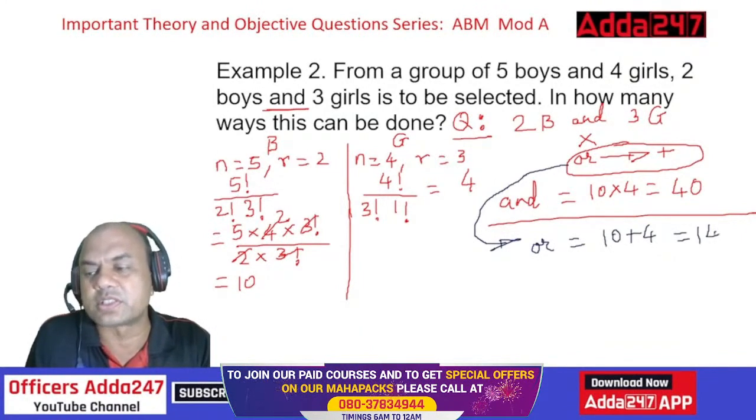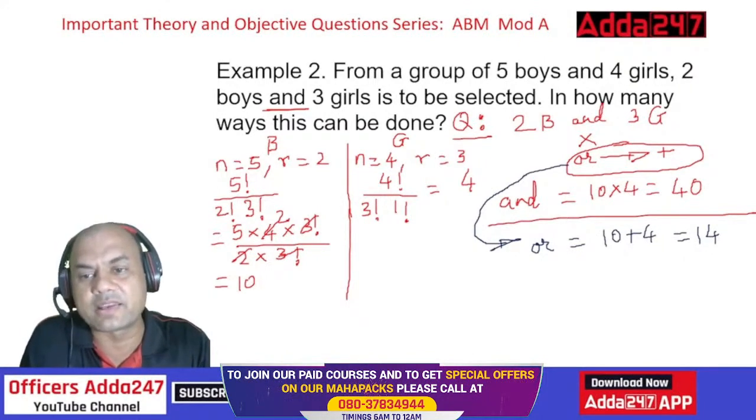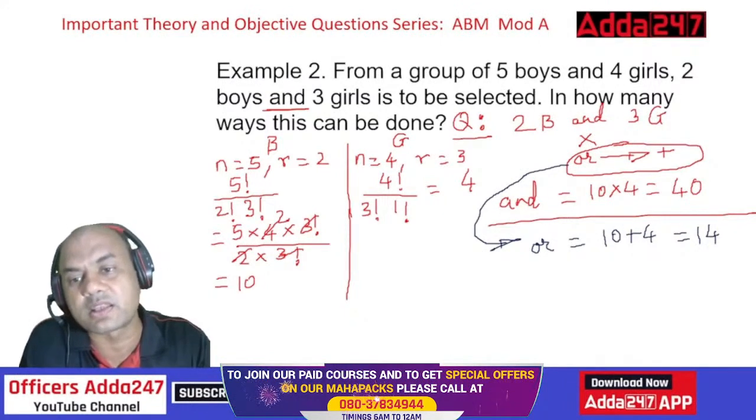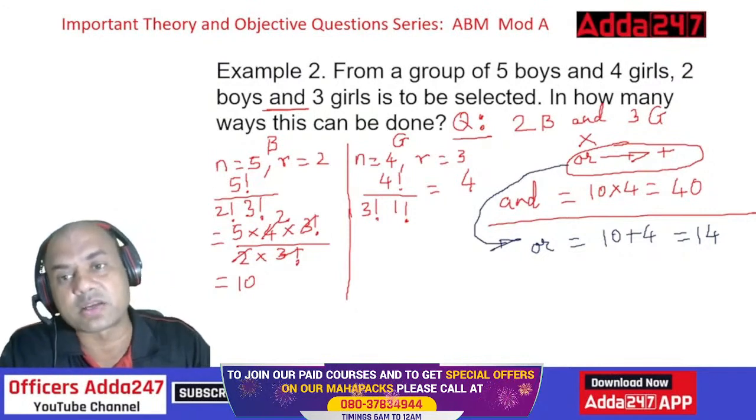So if I want to select 2 boys and 3 girls, there are 40 ways. If I want to select 2 boys or 3 girls, there are only 14 ways. This is the way the numericals are to be solved.